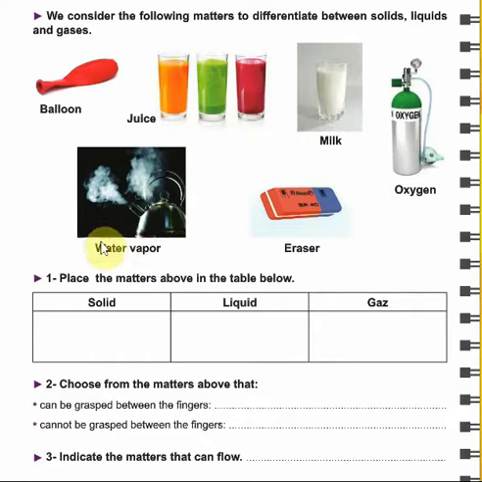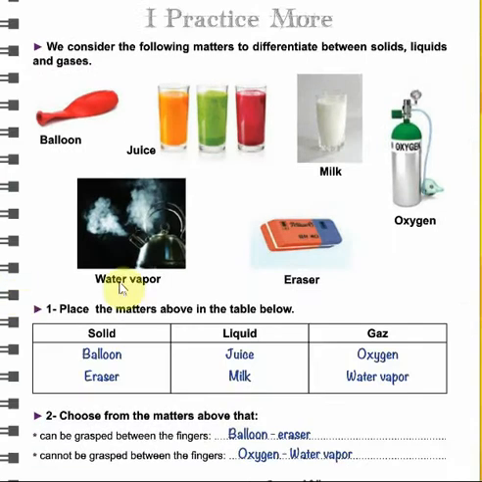انتبهوا عم بقولوا لنا water vapor, not only water. لو water كنا قلنا it's a liquid, بس water vapor يعني بخار water هو بنقله gas. So we get this result. The balloon and the eraser are solids. Juice and milk are liquids. Oxygen and water vapor are gases.